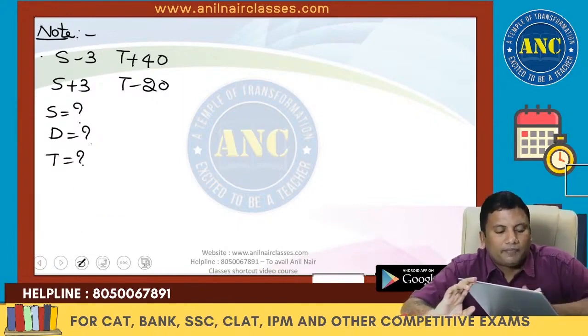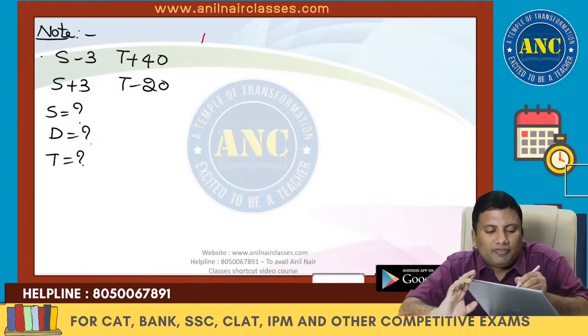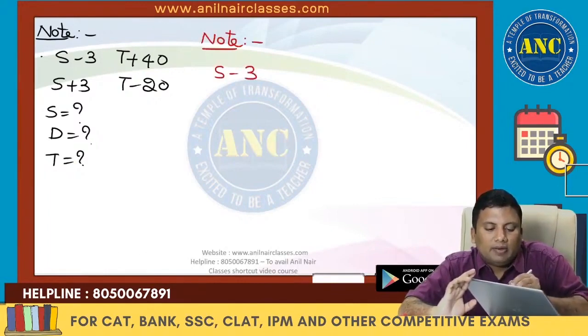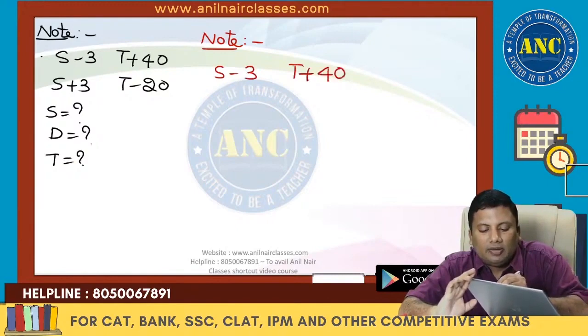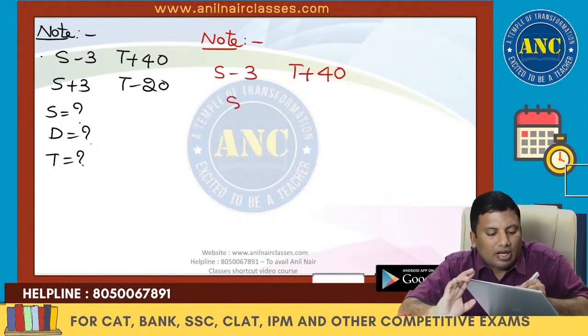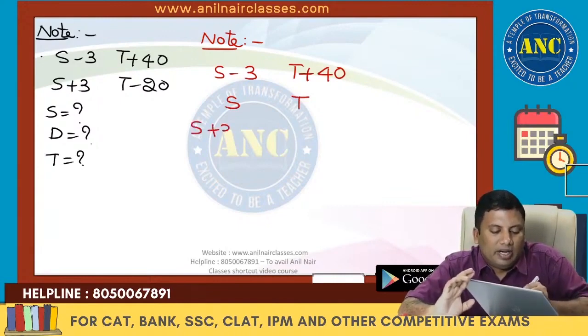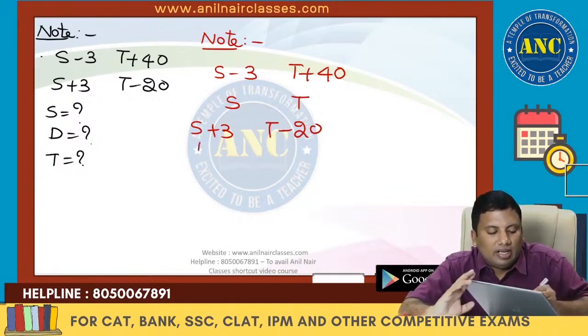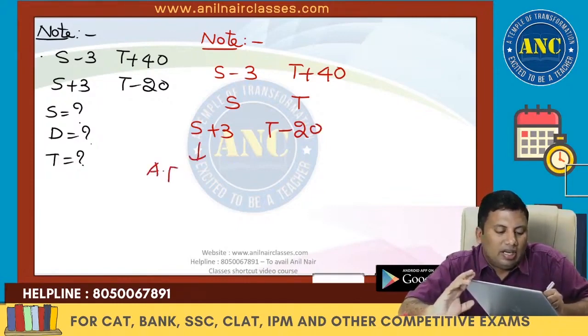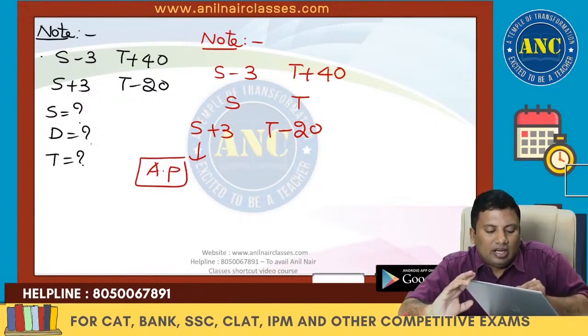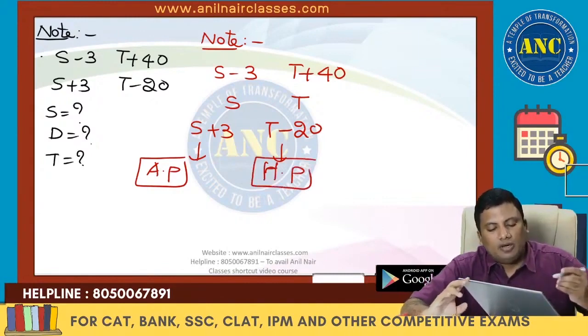Now see here. Listen carefully to this note. Speed is decreased by 3, time period increased by 40. Actual speed is s, actual time period is t. Speed is increased by 3, time period is decreased by 20. A minus d, A plus d. Speeds are in AP. If the speeds are in AP, time periods will be in HP.